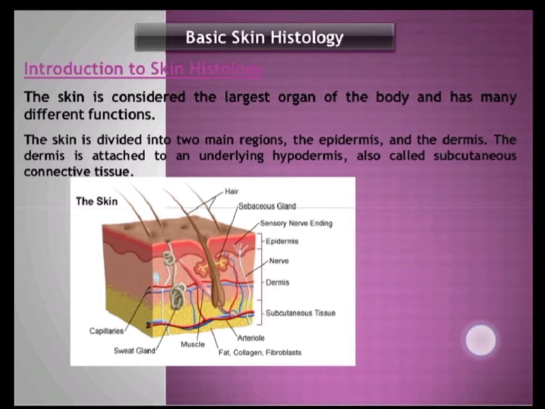These are different layers of the epidermis, and epidermis is actually a layer of keratinocytes. Keratinocyte is the major and principal cell of the epidermis, and keratinocytes have different stages in its life cycle.